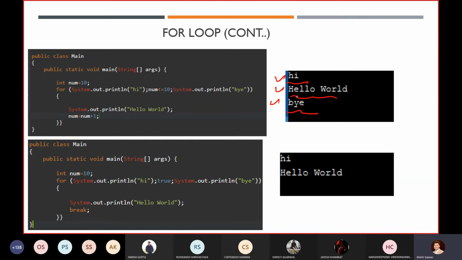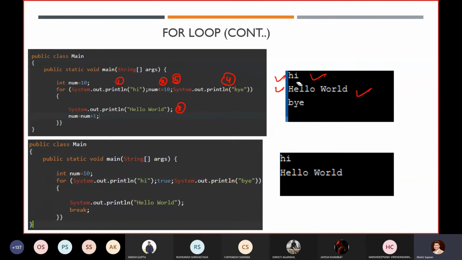As I told you, first it will execute this statement, then this, then this, then this, then this. So for the first case, 1, 2, 3, 4, we will get the output hi, hello world, and bye.